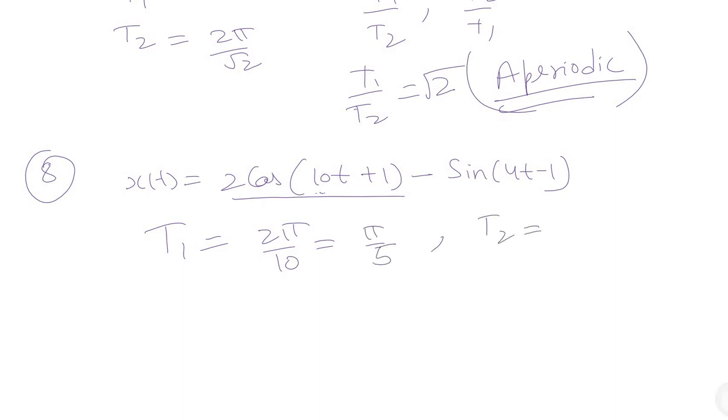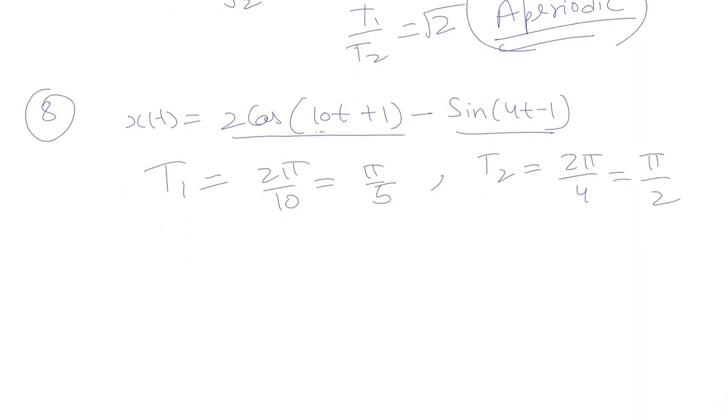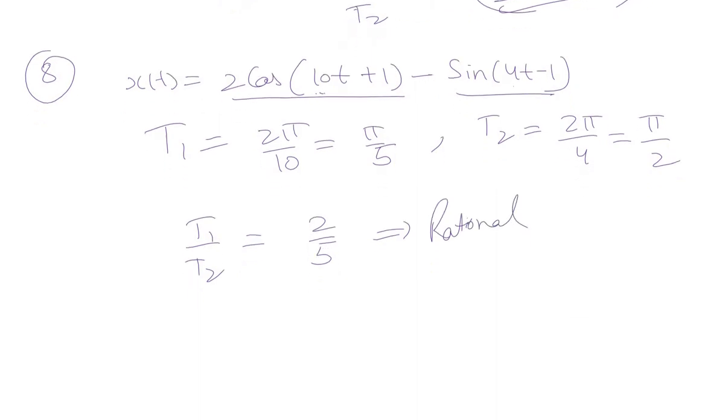Similarly, T2, the time period of sin(40t - 1), will be 2 pi by 4, so omega naught over here is 4. It comes out to be pi by 2. Now the next thing is to find out whether this combination is a periodic signal or not. So we'll find the ratio T1 by T2 or vice versa, and simplified, it comes out to be 2 by 5, which is a rational number. So you can see that x(t) is a periodic signal.